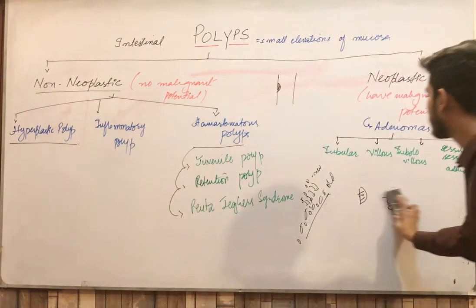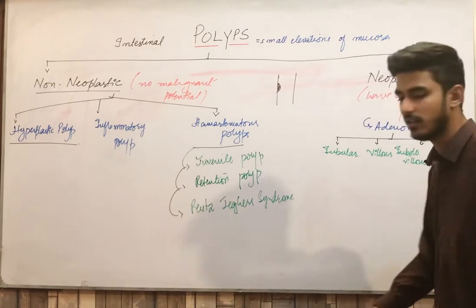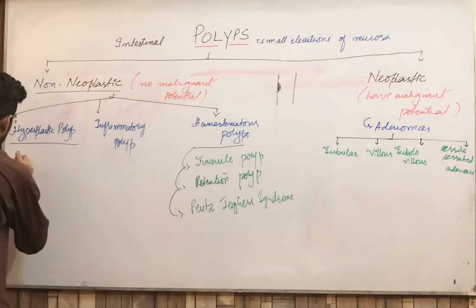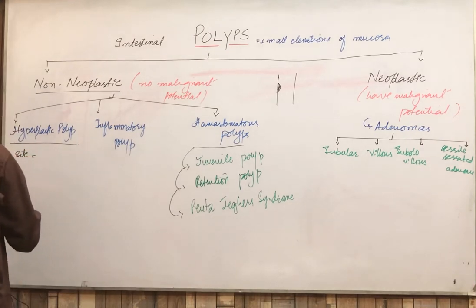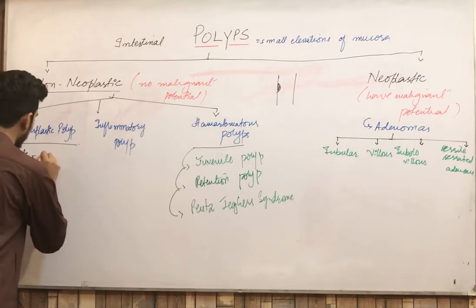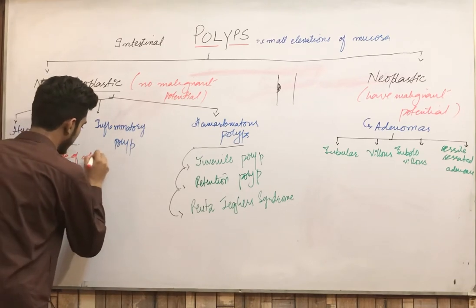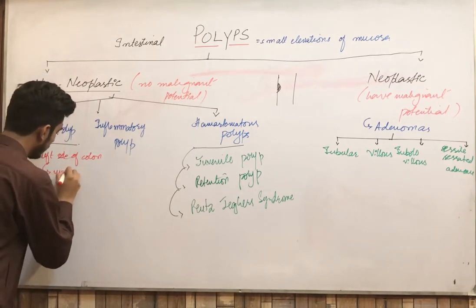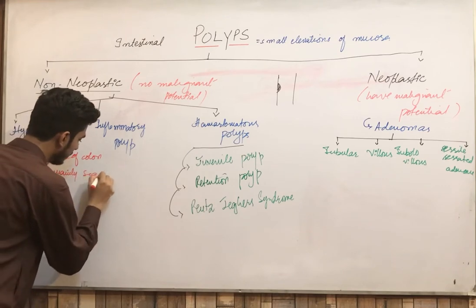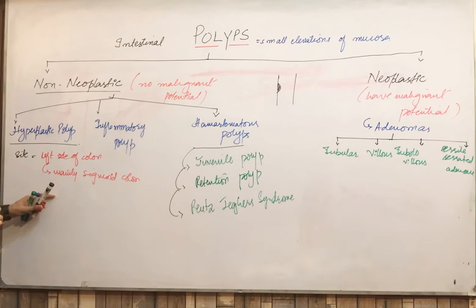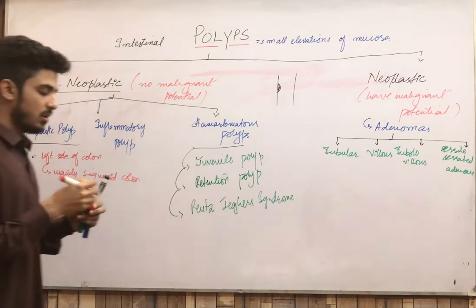Now what is basically the site of the hyperplastic polyp? This hyperplastic polyp basically occurs in the left side of the colon, mainly the sigmoid colon. Clear? Left side of the colon, mainly the sigmoid colon. Clear?